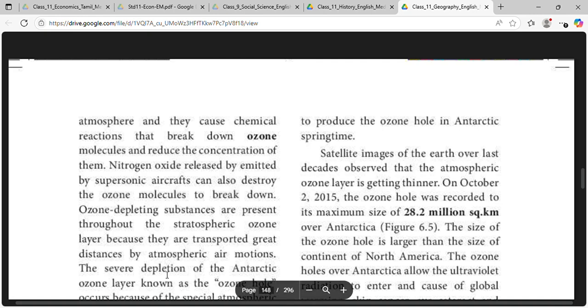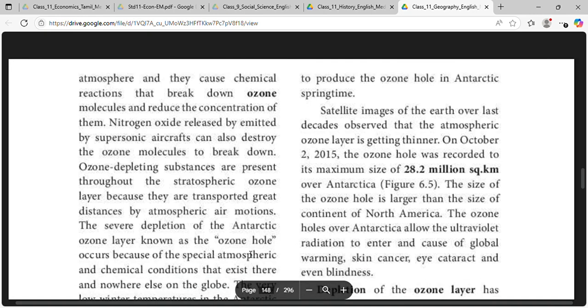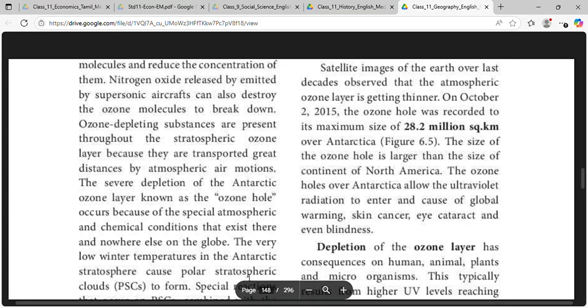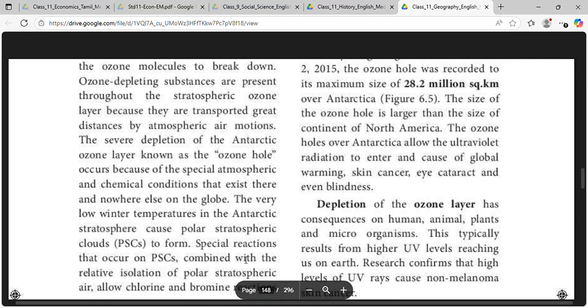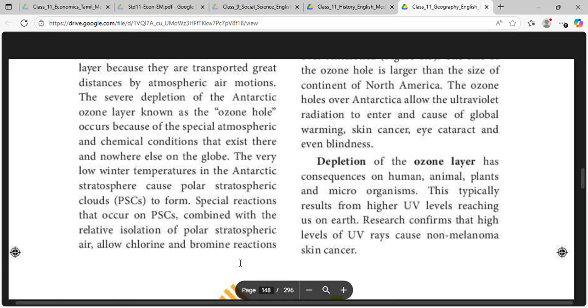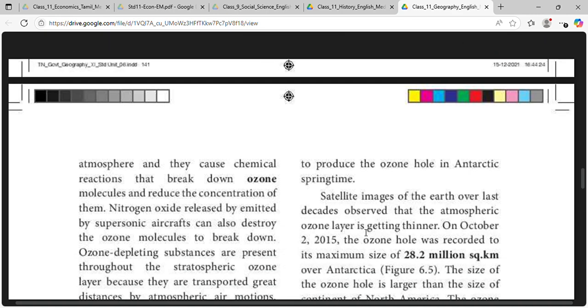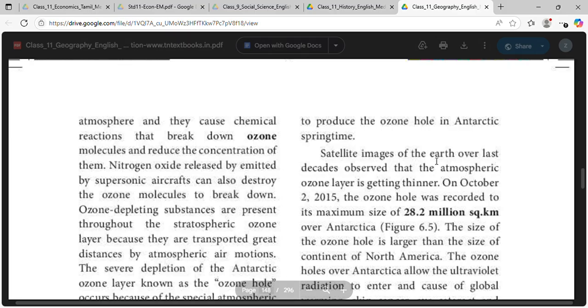The severe depletion of the Antarctic ozone layer is known as the ozone hole because of special atmospheric and chemical conditions that exist there and nowhere else on the globe. The very low winter temperatures in the Antarctic stratosphere cause polar stratospheric clouds to form. Special reactions that occur on polar stratospheric clouds, combined with the relative isolation of polar stratospheric air, allow chlorine and bromine reactions to produce the ozone hole in the Antarctic springtime.